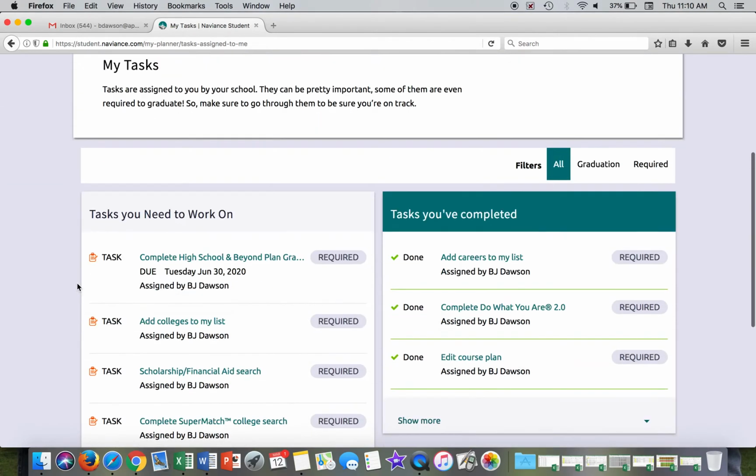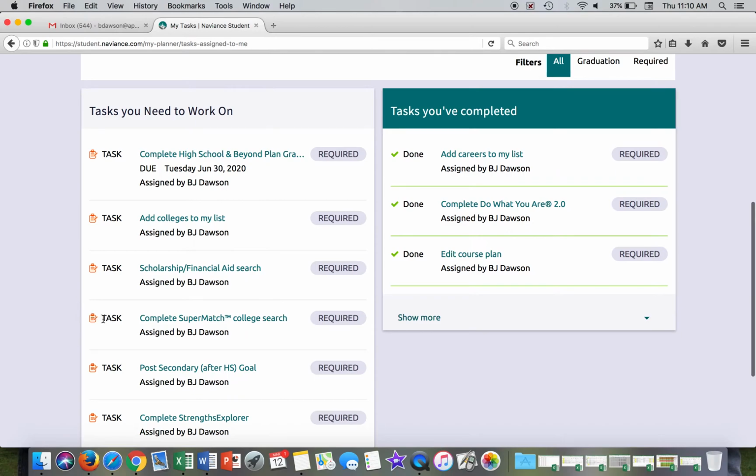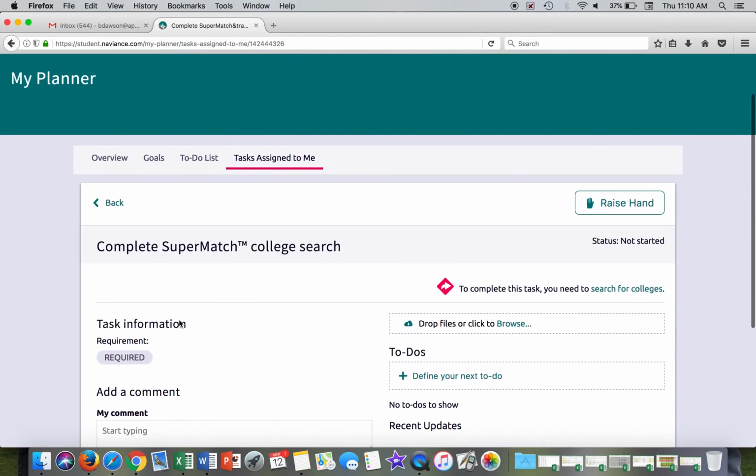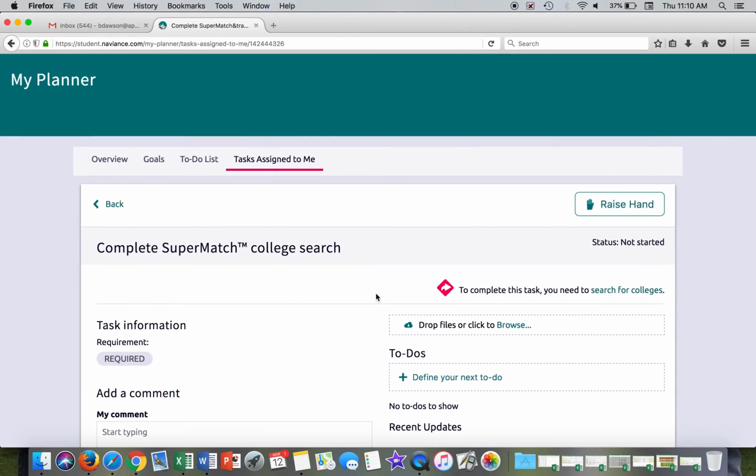Naviance, your High School and Beyond Plan, should be the one place you go to get everything you need for your college research. Not applying, not actually applying, but research and determining where to apply and what's a good fit for you. And so I'm going to click right here on Complete Supermatch College Search. This is an awesome tool.